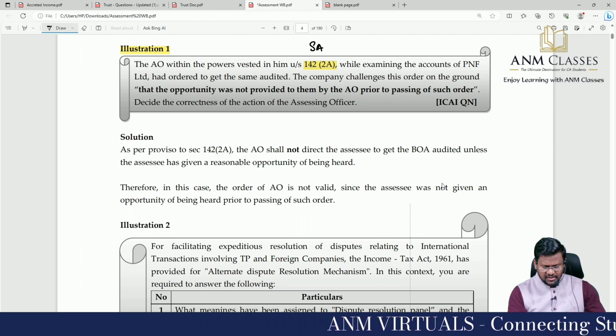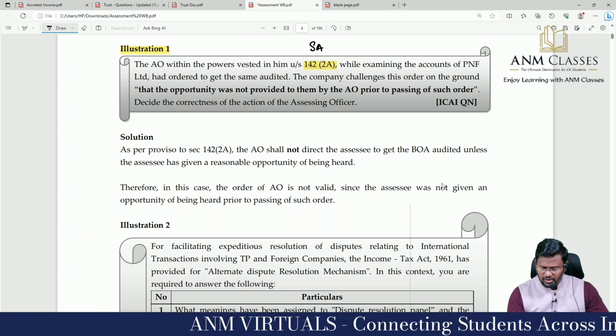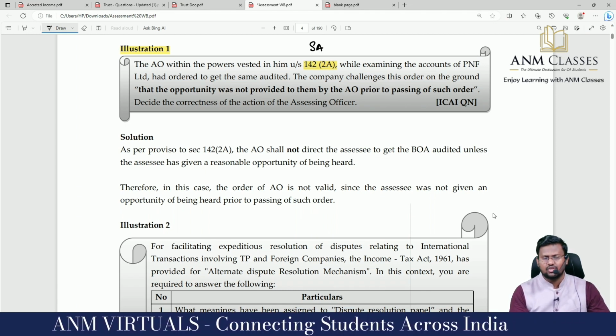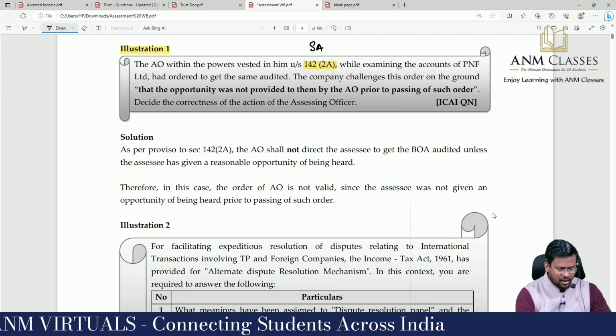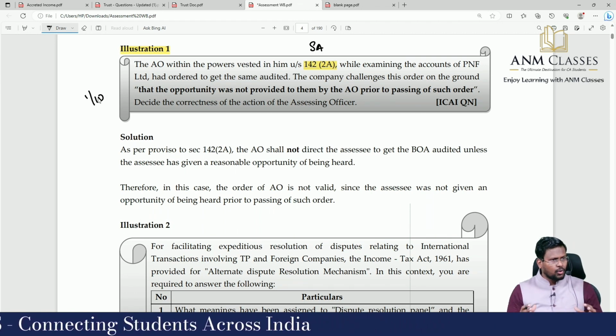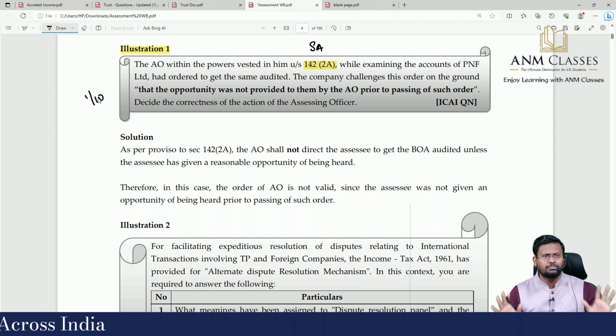Therefore, in this case, the order of AO is not valid since the assessee was not given an opportunity of being heard prior to passing such order. So question number 1 out of 10, what makes us understand is before issuing a special audit under section 142(2A), opportunity of being heard is mandatory.